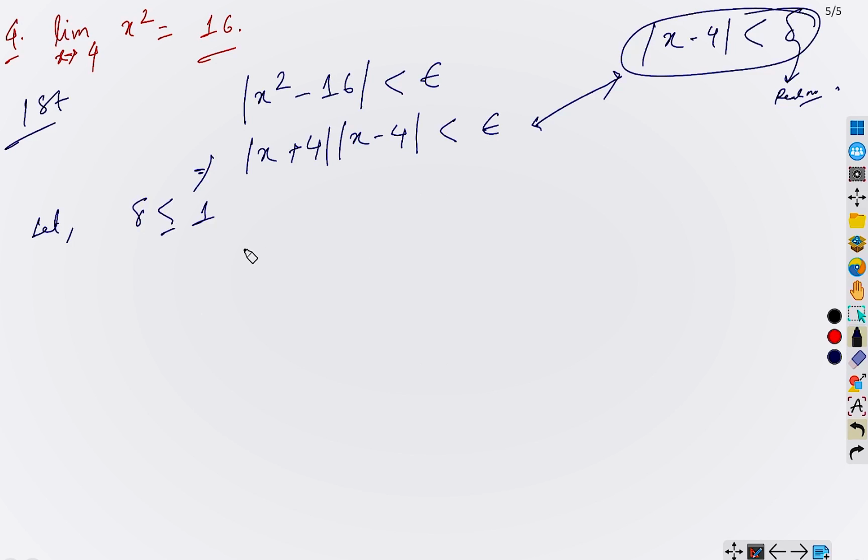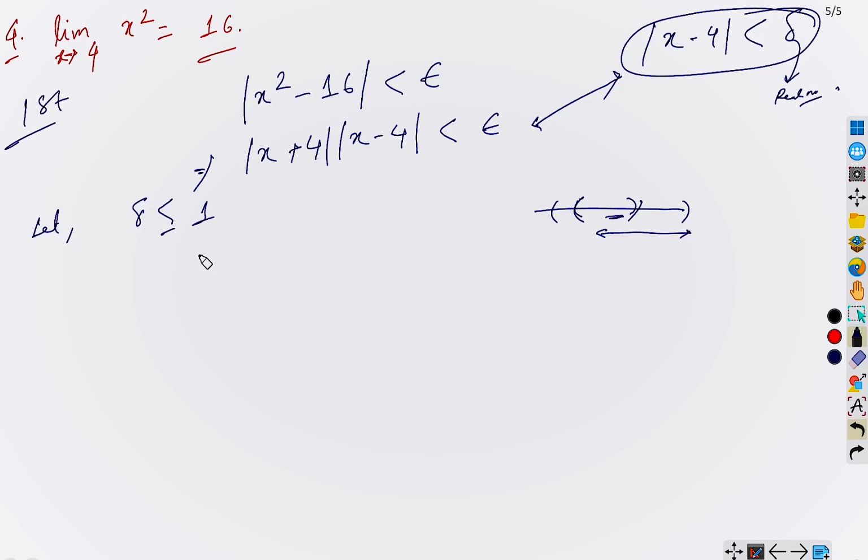Now you can ask why we are taking delta less than or equal to 1. Well, first of all, you can take any value of delta, okay? 1, 2, 3, 4, 5, 6, 7. But if you are taking 5, then if the result is true for 5, then it is automatically true for 1, right? If the result is true for higher range, then it is automatically true for lower range. Yes? So for that reason, I am taking delta less than or equal to 1.